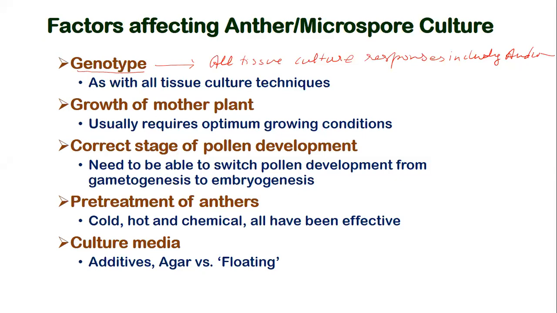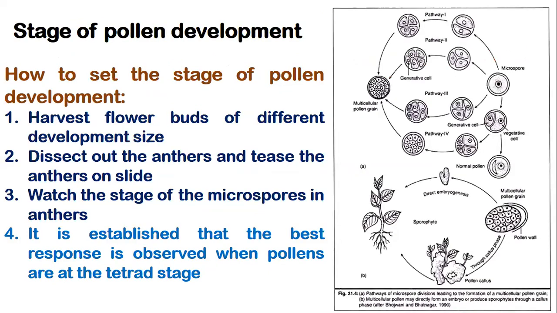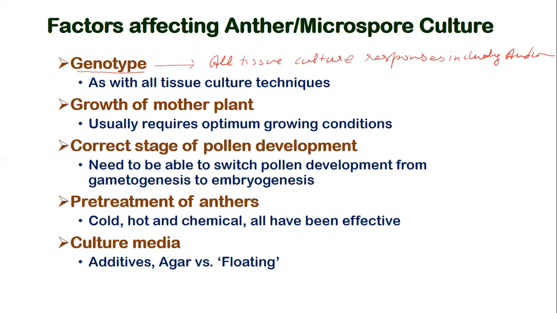The most important factor is the correct stage of pollen or anther development, since the anther contains pollen. That correct stage is very important. I will explain in the next slide which stage and why.